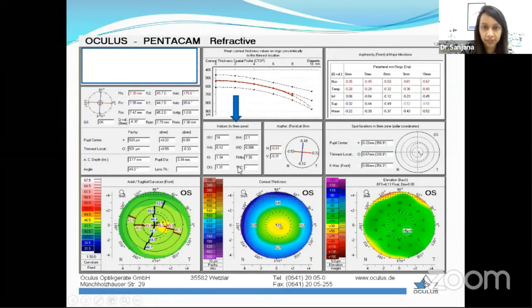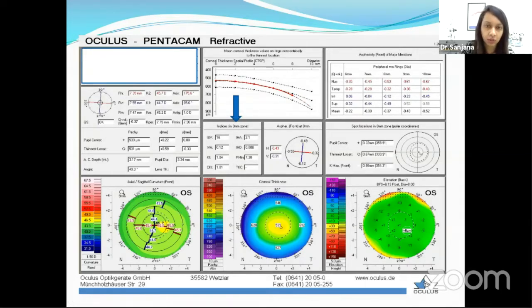And another important thing is we have another map called a refractive map. Now, in this refractive map, mainly we focus at these values. The rest of it is pretty much seen in the 4-map refractive as well. But here, what is more important is the center one, which are the indices. So we have multiple ones like the index of surface variance, index of vertical asymmetry, keratoconus index, etc. So these are mainly for the interpretation of keratoconus.